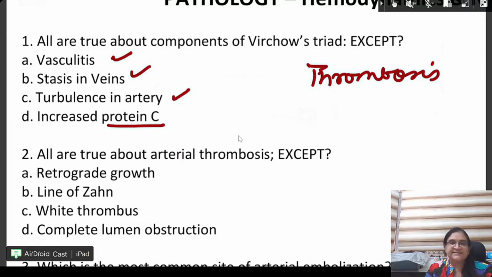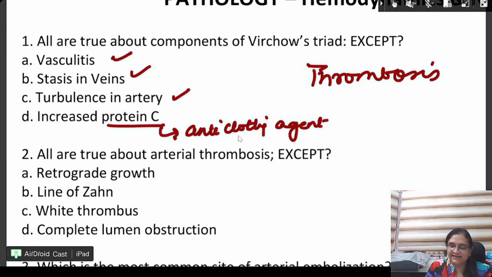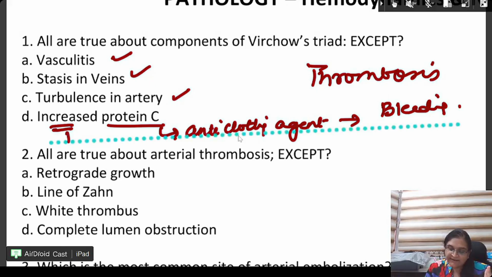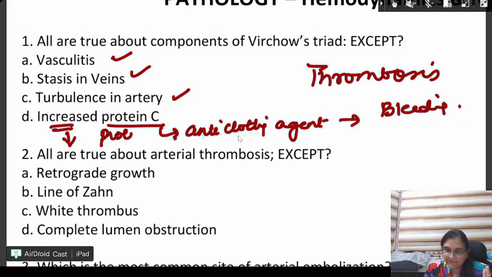But protein C, beta, it is what? It is a clotting agent or anti-clotting? It is an anti-clotting agent. So if suppose the anti-clotting agent increases, then there is going to be more bleeding and no thrombosis, right? So the correct answer or option should have been decreased protein C. So we have a good start.